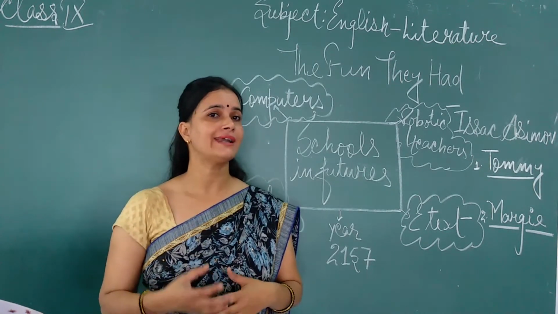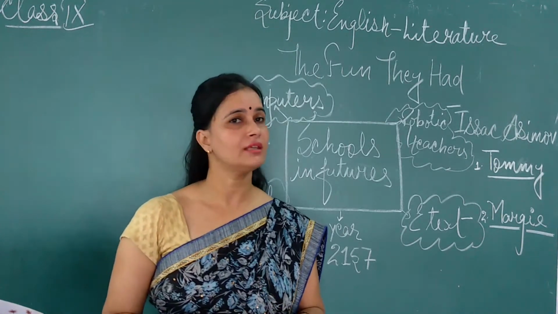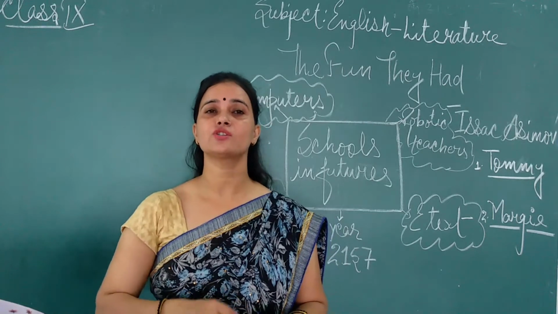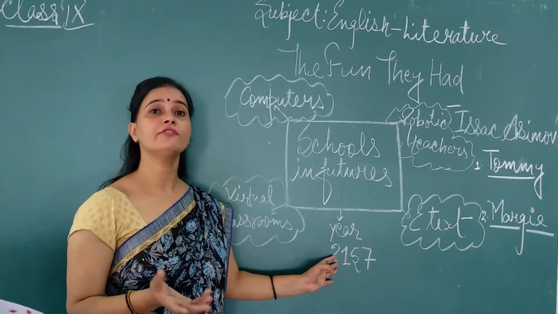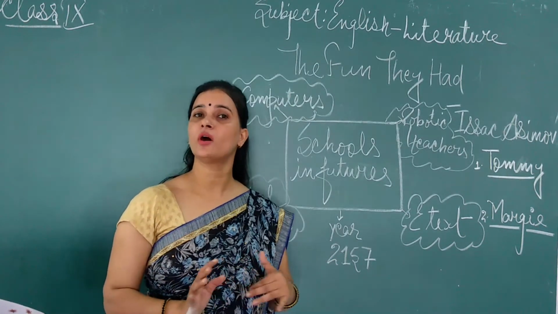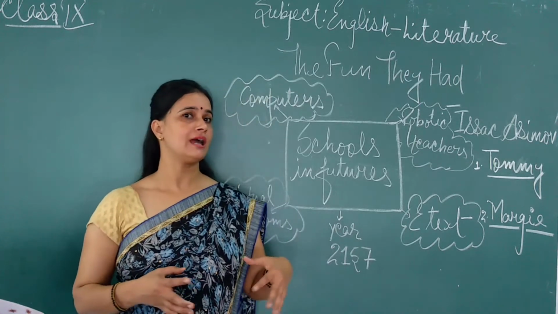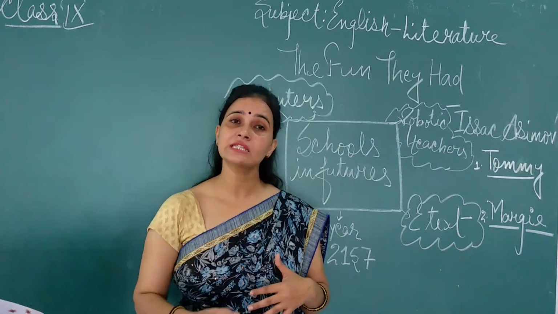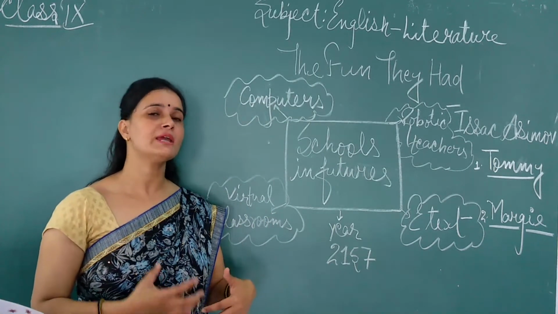So Tommy and Margie are having a conversation between them, and the chapter is based on schools. Here the writer is saying that in the coming future, in 2157, there will not be any schools, colleges, physical teachers, printed books or classrooms, and no students studying with a teacher teaching them. Tommy and Margie are discussing this.